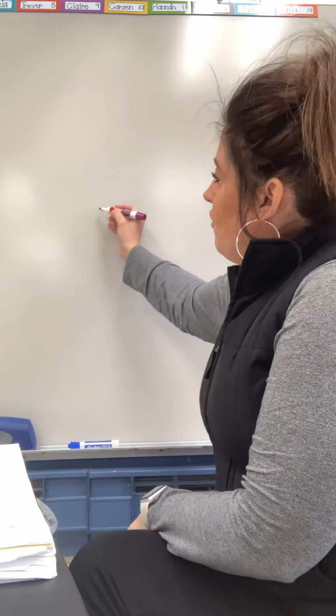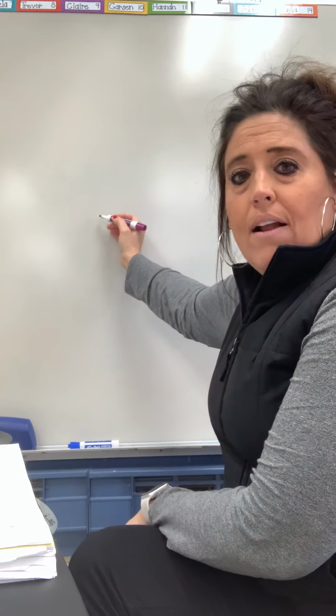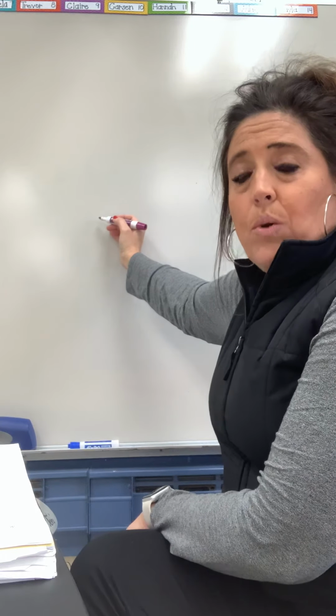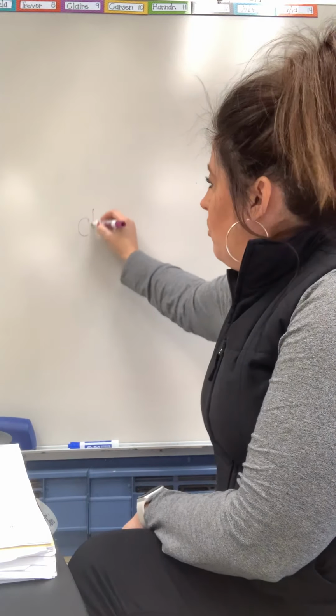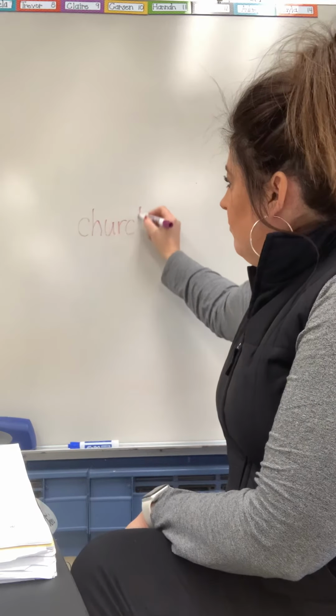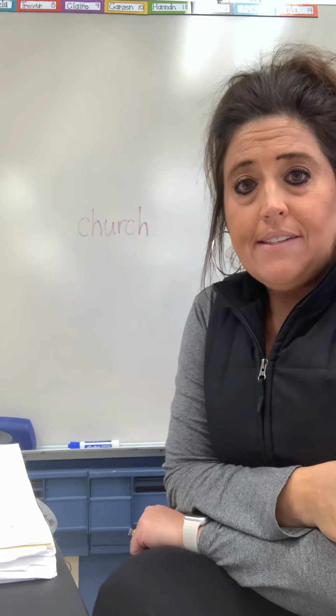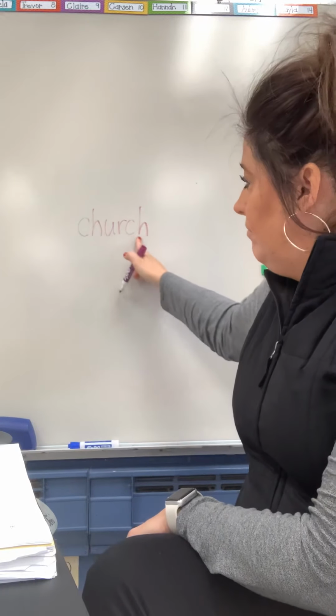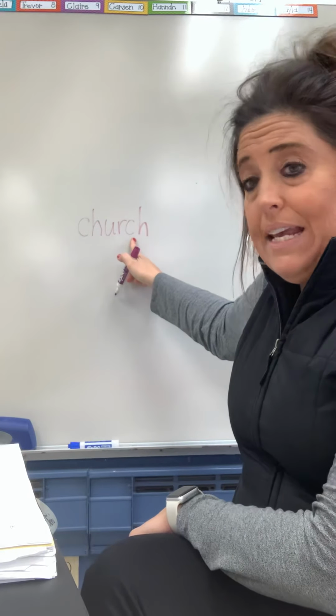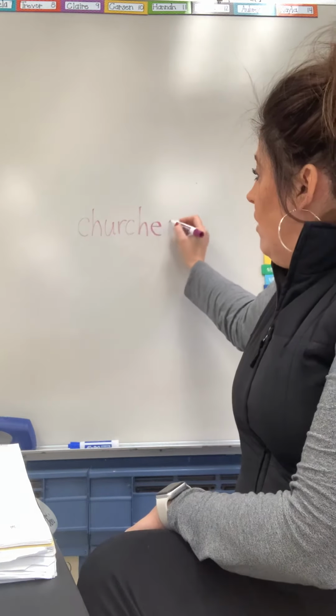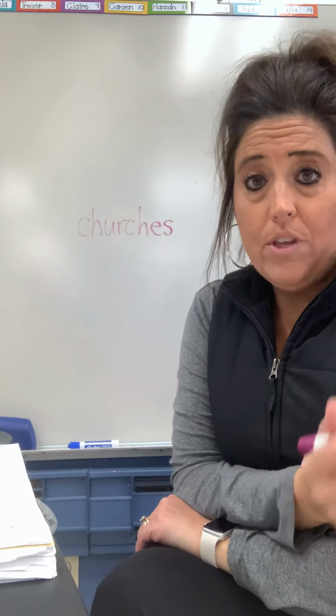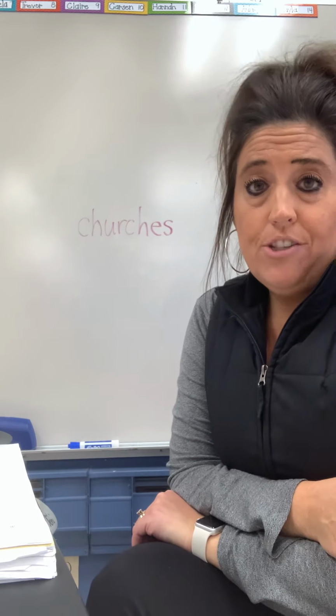The first example I'm going to use is when you have a noun that ends with a CH, such as the word church. Church has a CH ending, and because of that ending, I would make churches, more than one, by adding an ES to it.